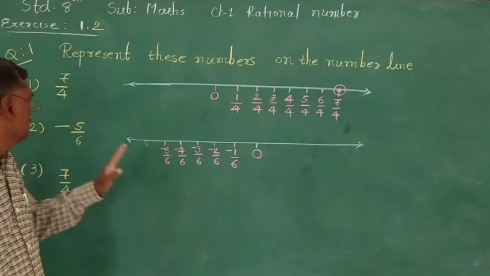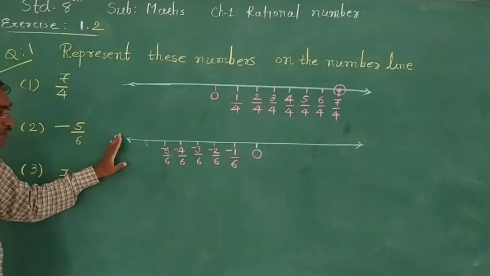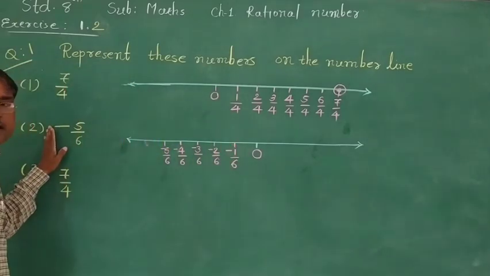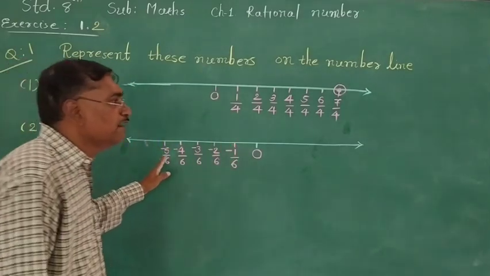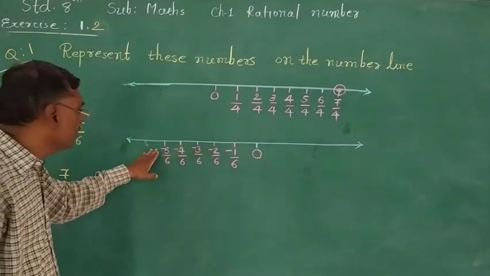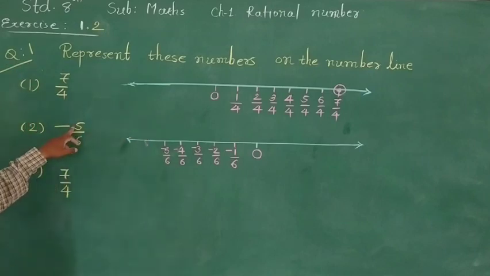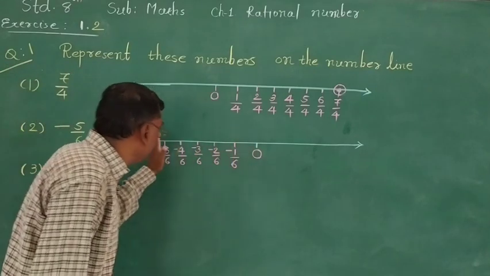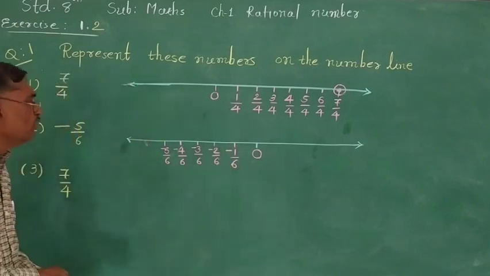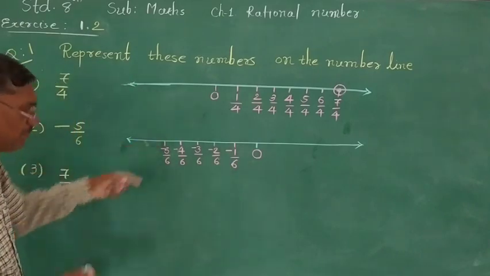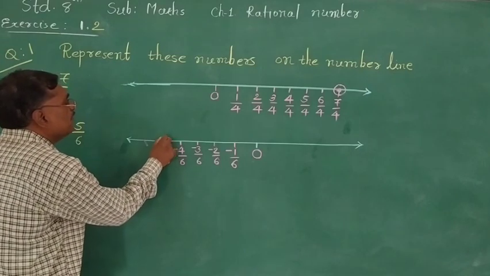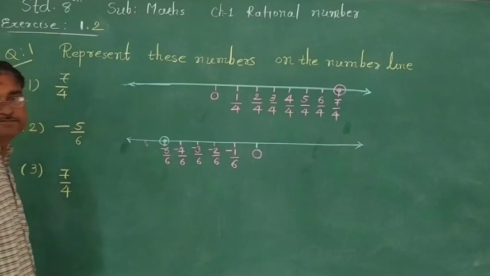See again, start the number line with 0 and our required number is on the negative side. On the negative side we have 5 markings at equal distance of 1/6 from the 0. So our obtained number here is -5/6, which we can represent in this way on the number line.